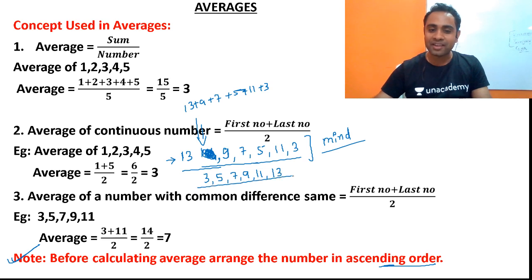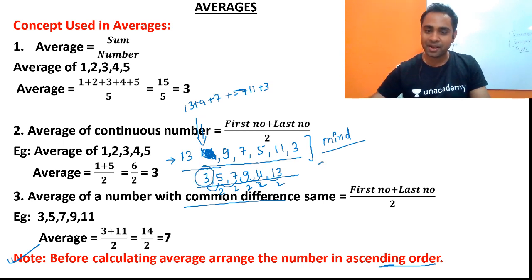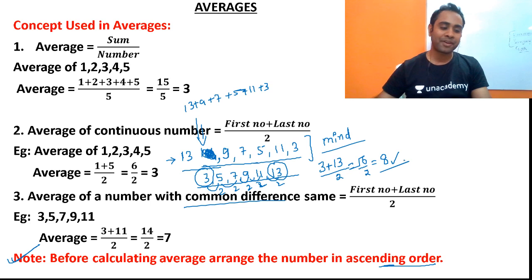So friends, once you arrange this in ascending order, you see the difference is the same, the difference is common. So if there is a common difference, then the average will again be equal to the first number plus the last number divided by 2. So 16 by 2 will be equal to 8. Now 8 will be the average. Friends, tell me, for this question is pen and paper required?